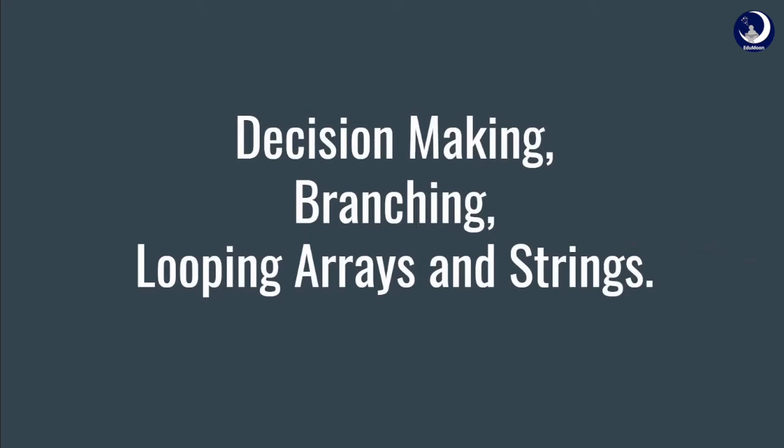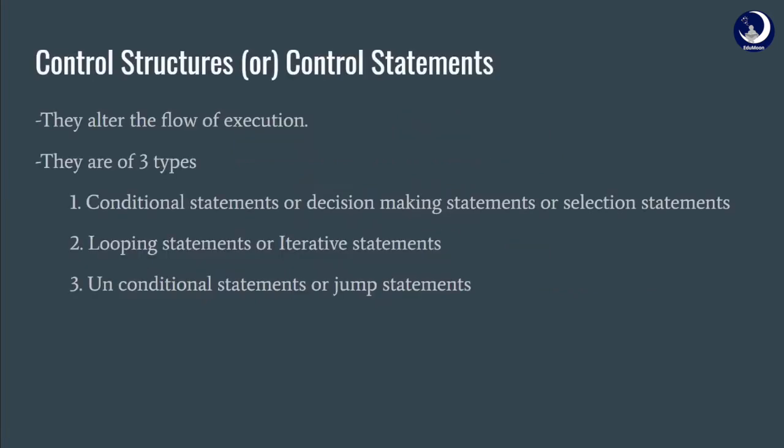In today's lecture, we are going to go into our second chapter, which is decision making, branching, looping, arrays and strings. What are control structures? Control structures are also called control statements, which alter the flow of execution of a program. They provide better control of a program to the programmer.